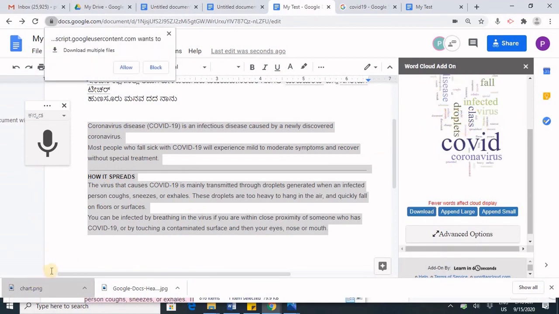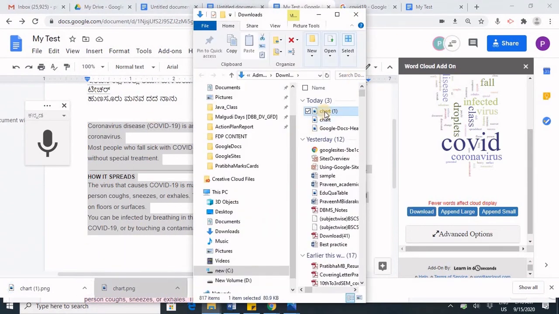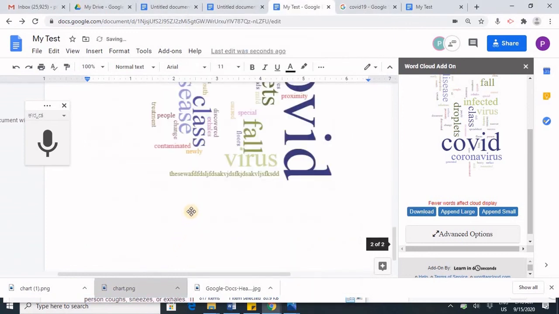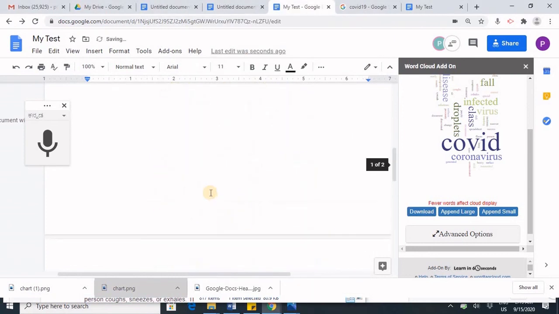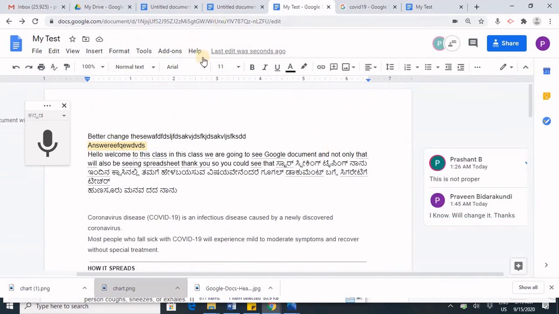It will be downloaded to my computer. I can paste it anywhere I want. I can even drag and drop here as well. So this was one of the good features. There are plenty of add-ons we can use as and when our requirement arises.